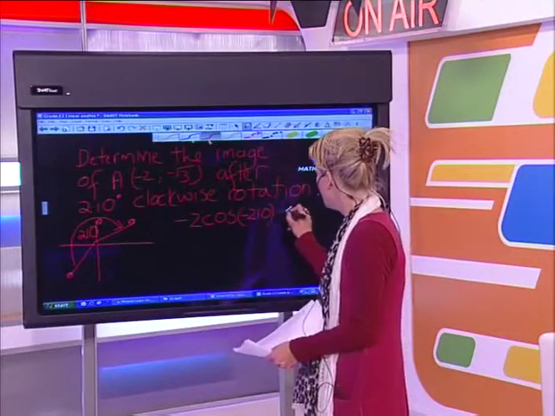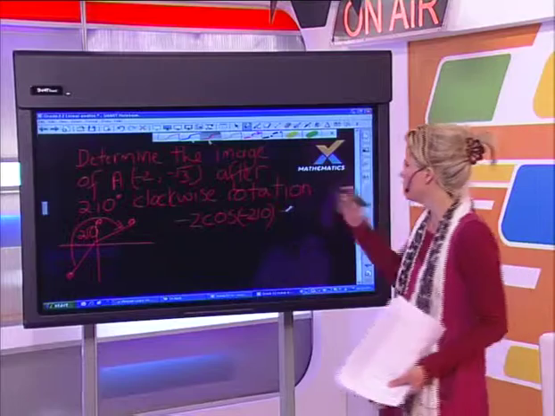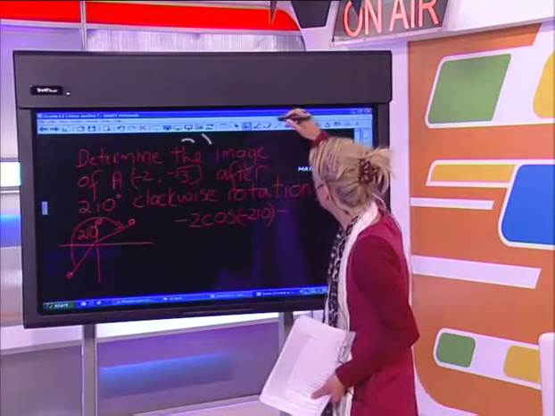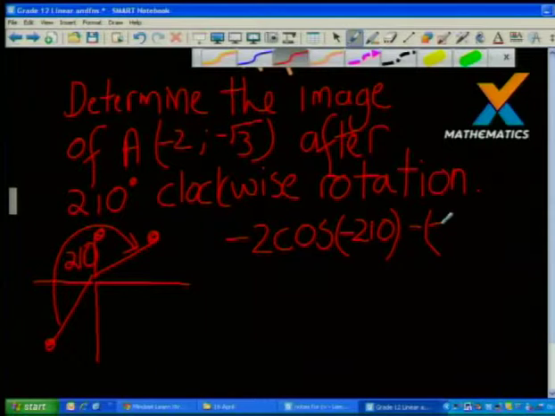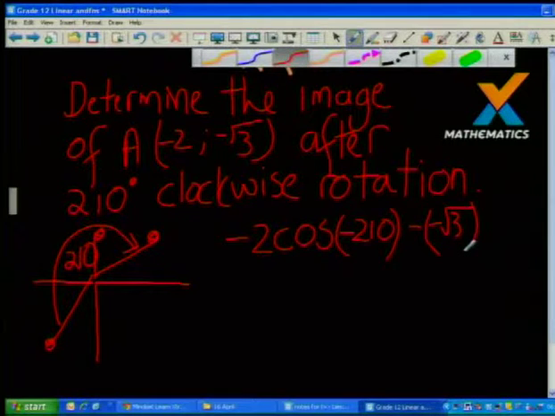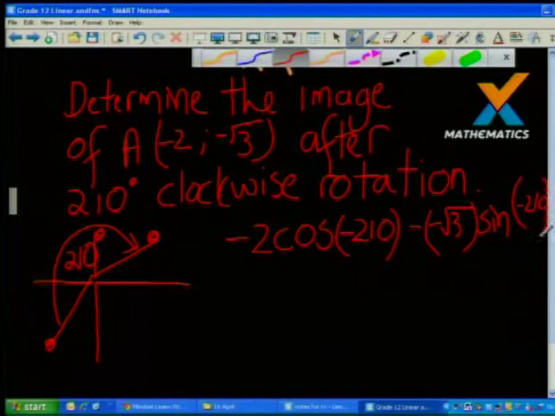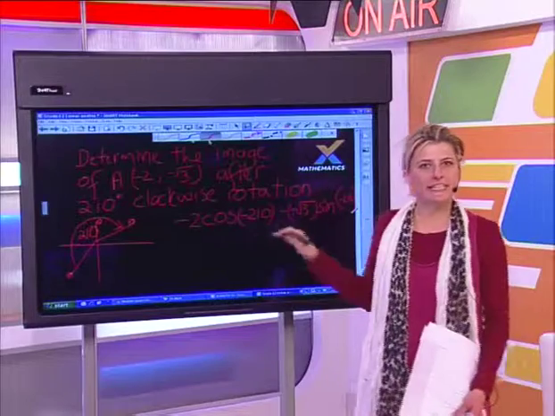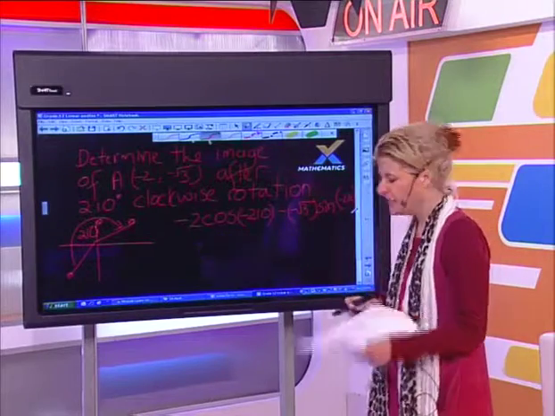Then minus, there is a minus in the formula, and then multiplied by the original y coordinate, which is negative square root of 3. So I'm going to put that in. Negative square root of 3. And that is then multiplied by the sine of the angle of rotation. And again, it's negative, not because of the direction. Now, guys, what I've done here is I've calculated the x-coordinate. I haven't gotten around to the y yet.